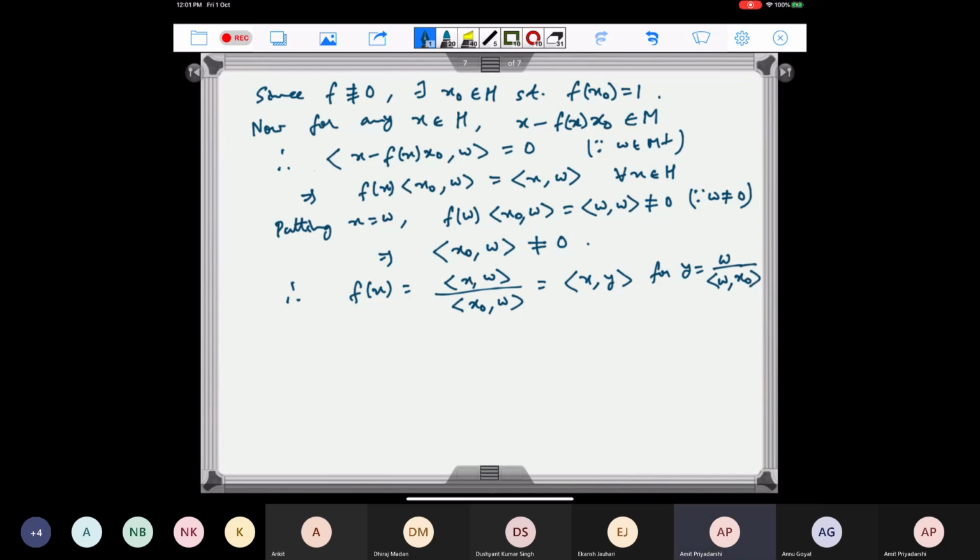The scalar I can take inside, and it will become a complex conjugate, so we have changed it to w with x naught. So if I take y equal to w divided by the inner product of w with x naught, then that satisfies f(x) equal to the inner product of x with y. This is true for every x in H. Therefore, this f is equal to f sub y.